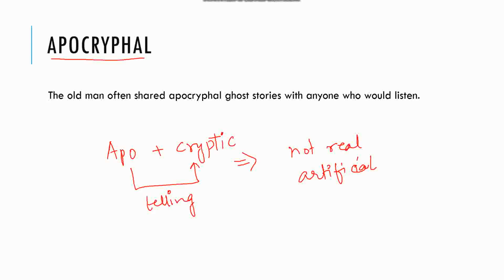Now let's look at the sentence. The old man often shared some artificial ghost stories, that is not real ghost stories, with anyone who would listen to him. So it's very easy to remember the word, as apocryphal is a composition of apo telling some cryptic story, which is definitely a false story and an unreal story. Now let's move on to the next word.